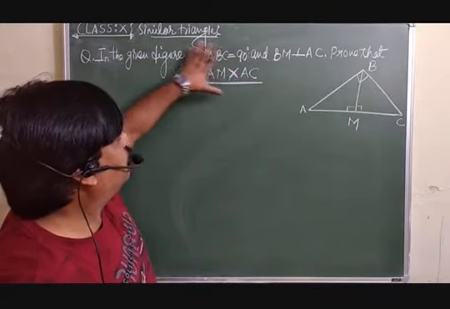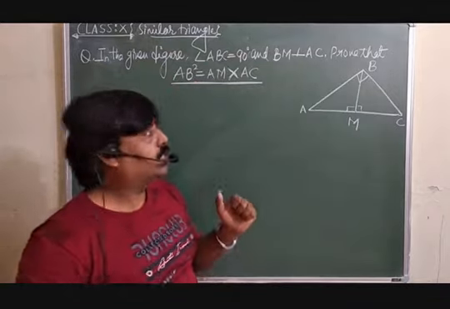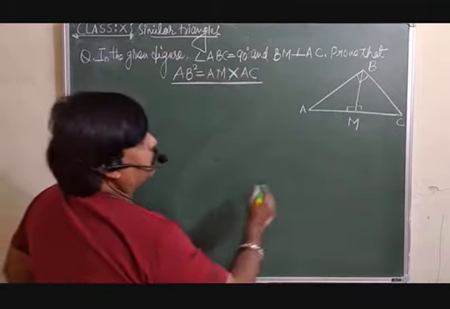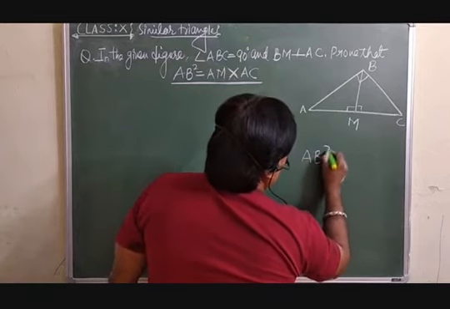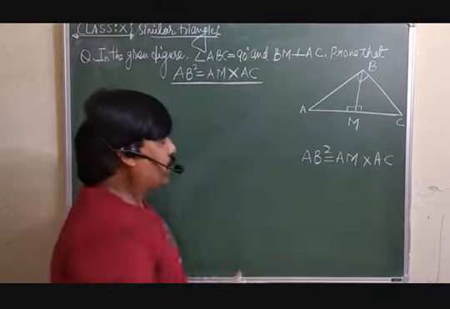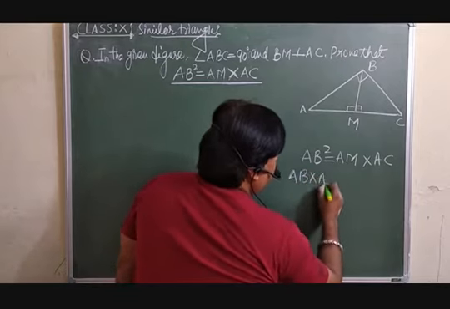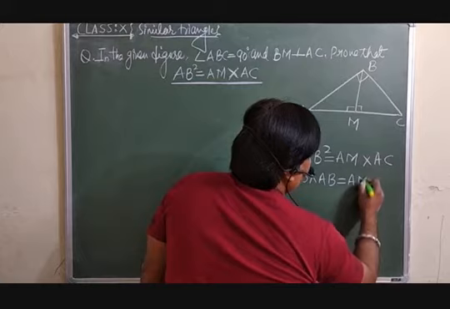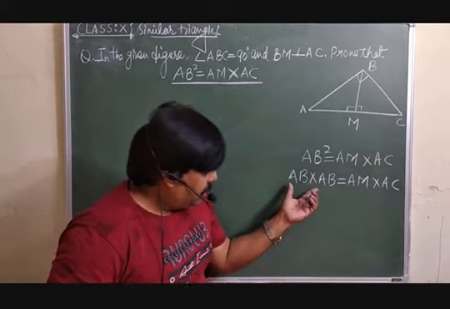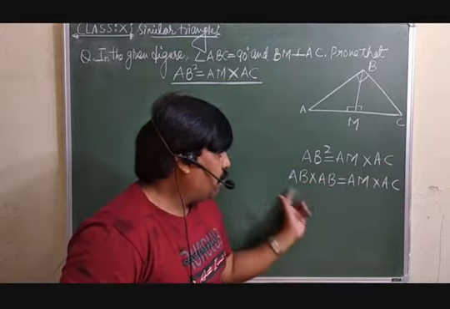पहले हम ये समझने की कोशिश करेंगे कि हम इसमें क्या करें, so you can get this one. Various cases are there, later on I'll discuss, but right now I'm giving the emphasis on this particular question. See, first of all we will try to understand what exactly we should do so we can get AM into AC. So one way is there: whatever is given here can be written as AB into AB is equal to AM into AC. Here it means AB square can be written like this. So how can you get this one?